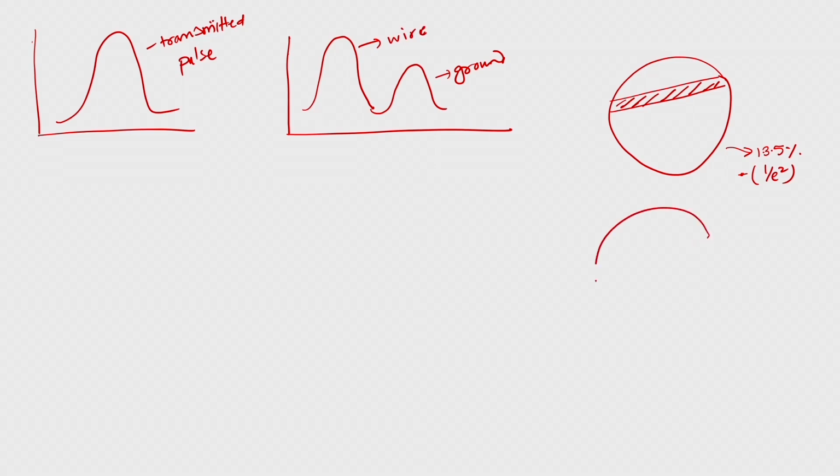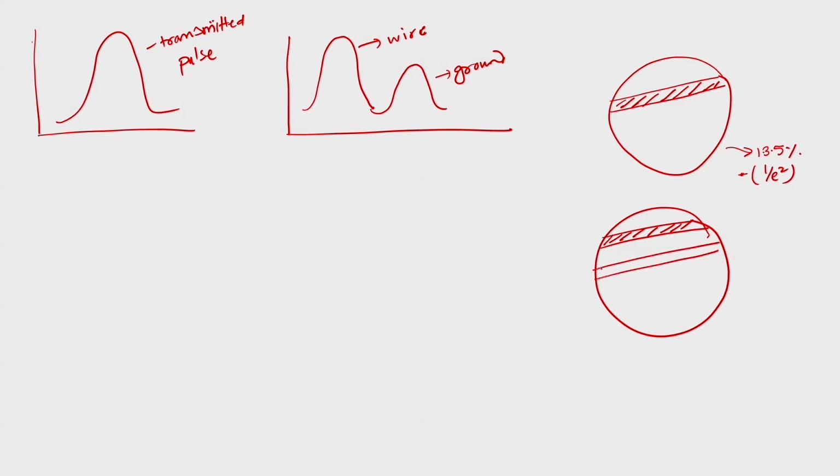What if I have 2 wires in one footprint? Let us say this and this, and this is the ground. Both wires are at the same height, so we cannot distinguish between the heights of the two wires.